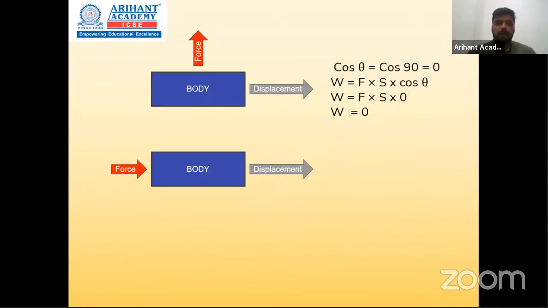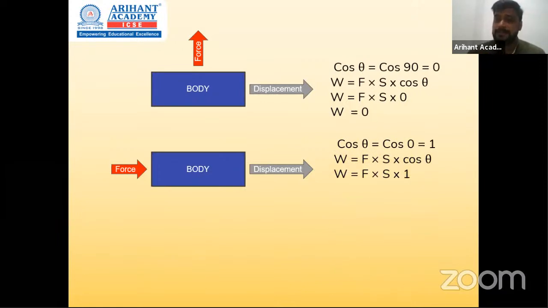Now over here, what is the angle between the two balls? So first one, the angle here is 0 degrees, and the value for cos 0, I hope you must be knowing this, is 1. So now let's calculate work done again. Work done will be Fs cos theta, Fs into 1, which is equal to Fs.